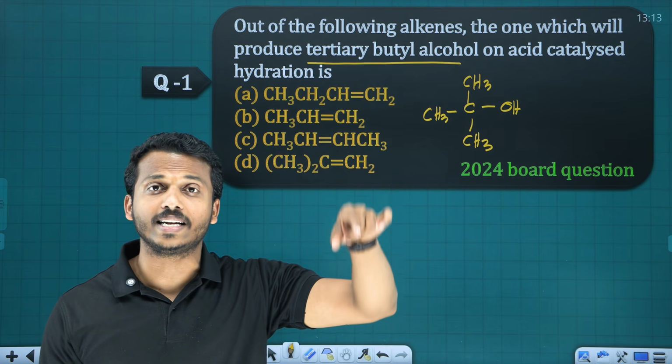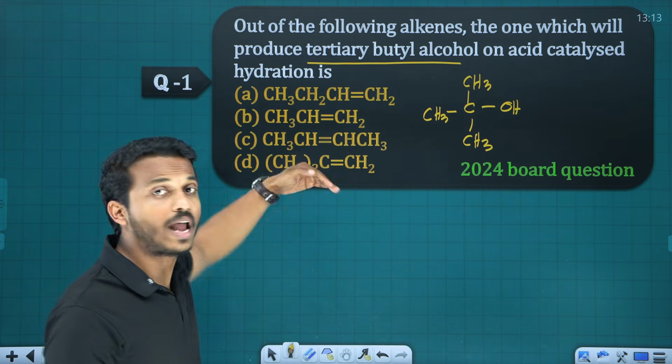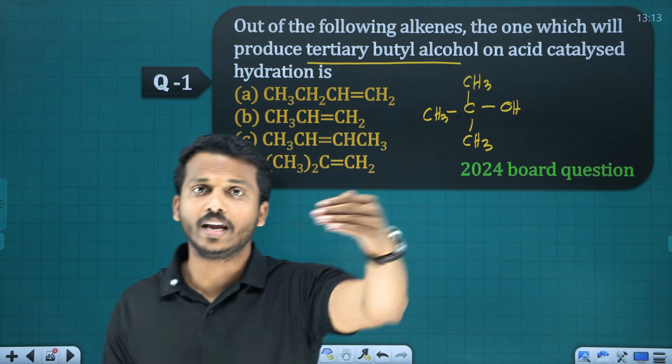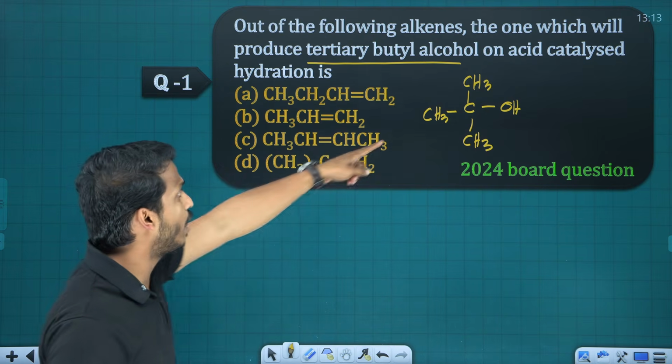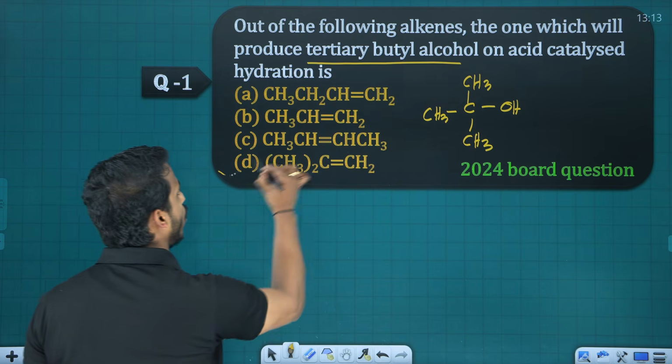Alkene on acid hydrolysis, we will get alcohol. So which alkene on acid hydrolysis? What do you mean by acid hydrolysis? Add water in acid medium. So where will you get the tertiary butyl alcohol? Here it's very clear, option D.